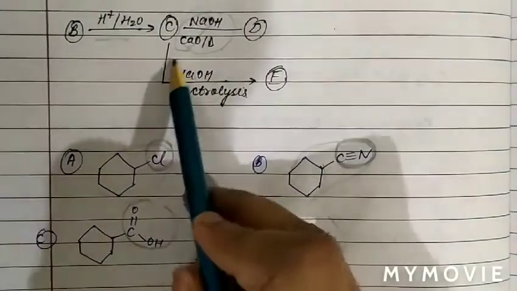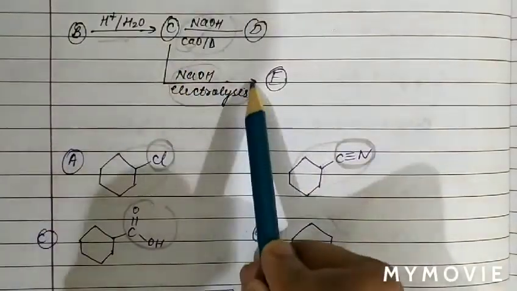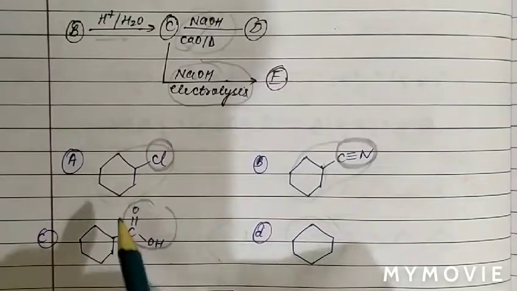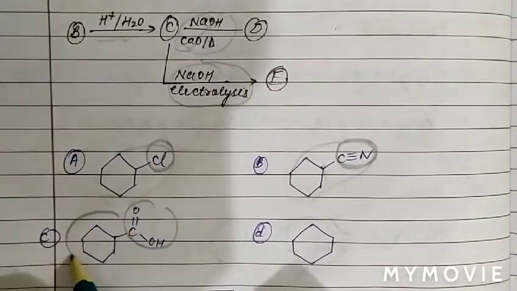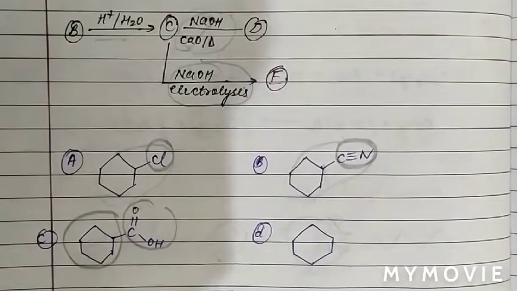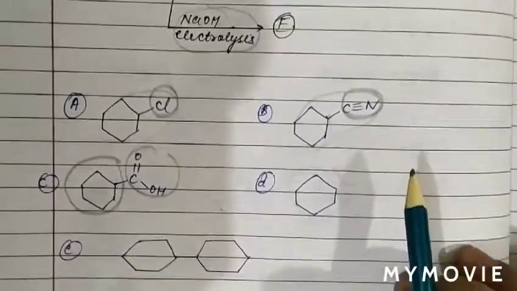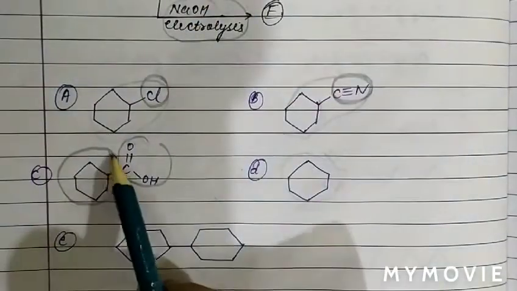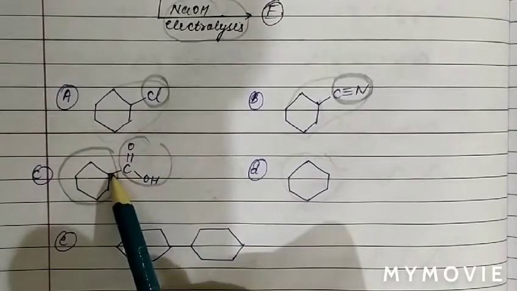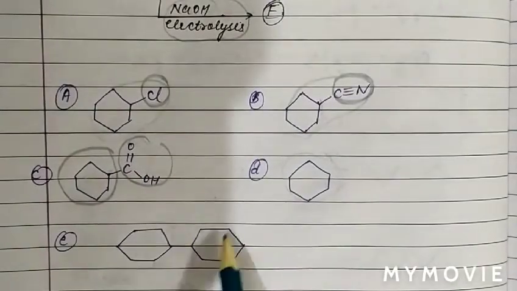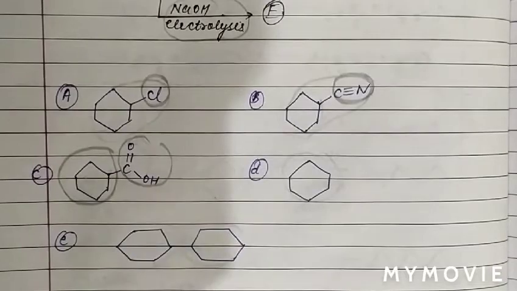See, if we use NaOH electrolysis, the reaction is Kolbe electrolysis. In Kolbe electrolysis, what happens? This is R group, RCOOH. So R will combine with R. So two rings will be fused. So basically this is the Kolbe electrolysis reaction, NaOH in presence of electrolysis. So R group will combine with another R group. So it forms two rings. So basically it is a free radical based mechanism.